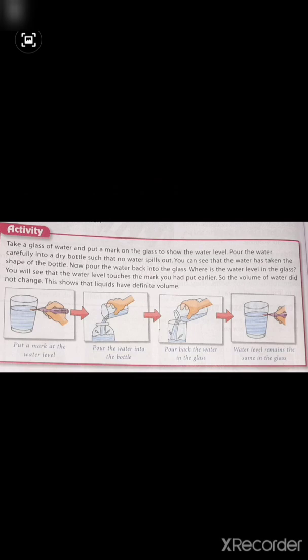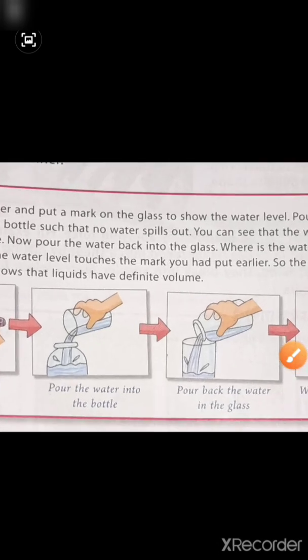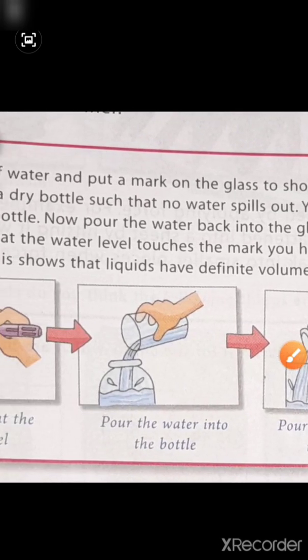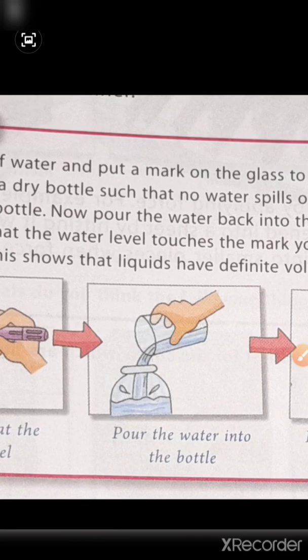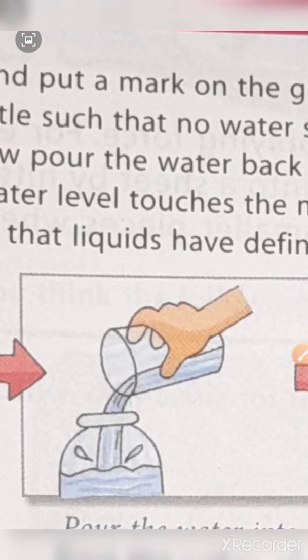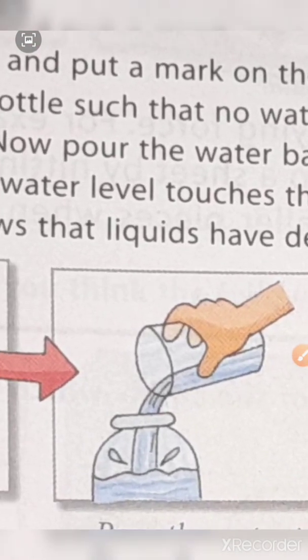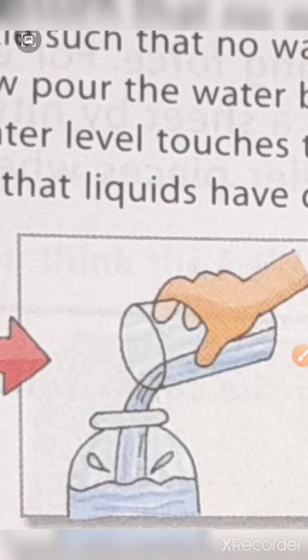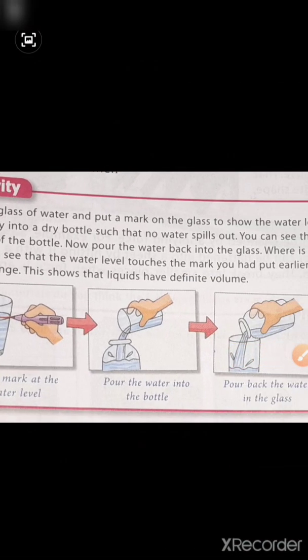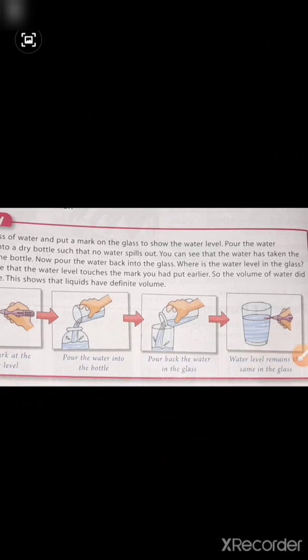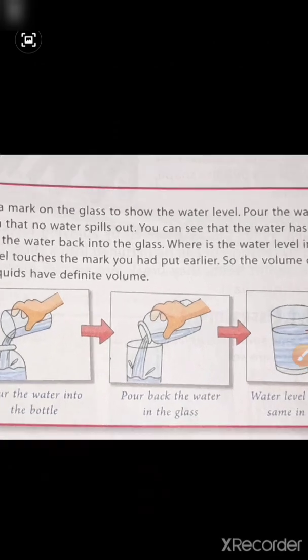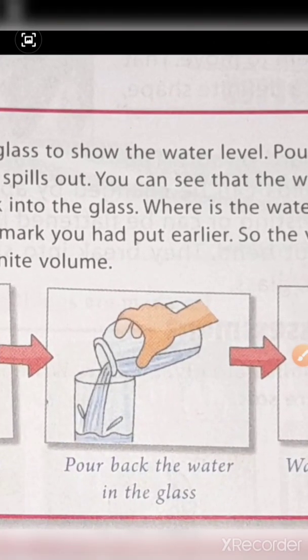Fine. You can see that the water has taken the shape of the bottle. You can see here. When you fill the water in this bottle from the glass, the water takes the shape of this bottle. You can see here. Okay. So next process, what you will do? Now pour the water back into the glass. Now again pour the water back into the glass. See here. So what is the result?